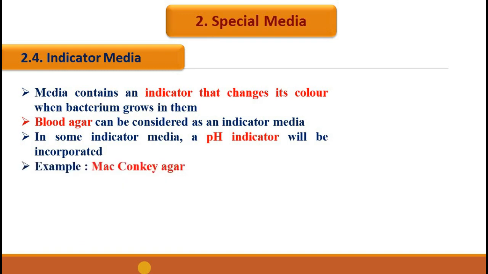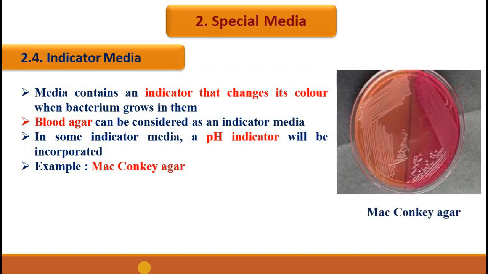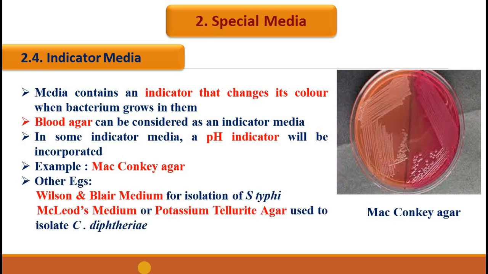An example of such a media in which a pH indicator is incorporated is MacConkey agar. MacConkey agar contains neutral red as the pH indicator, meaning neutral red is incorporated in this media. This neutral red indicator is red or orange in acidic pH, that is below 6.8, and it becomes colorless when the pH is over 6.8 or in alkaline pH.